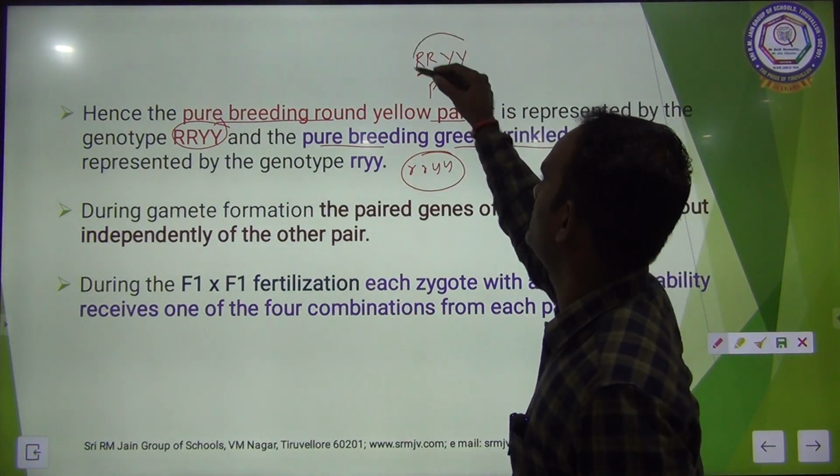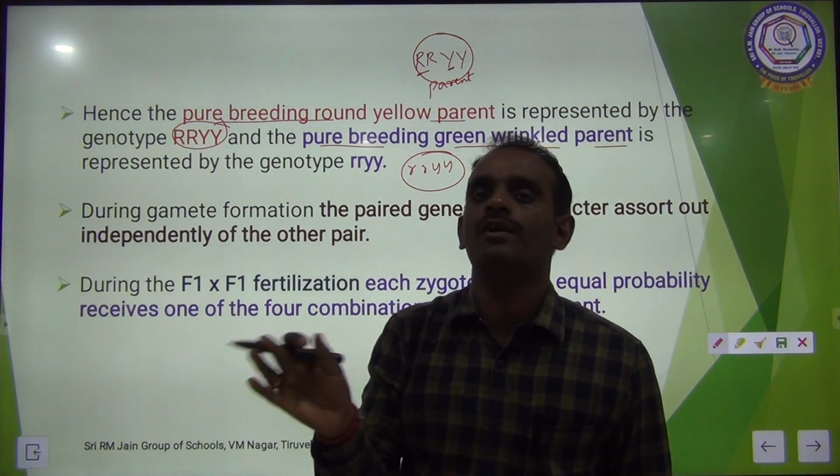This is one parent and this is another parent. These two parents cross with each other.